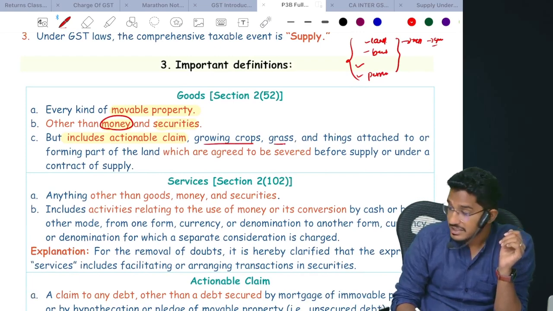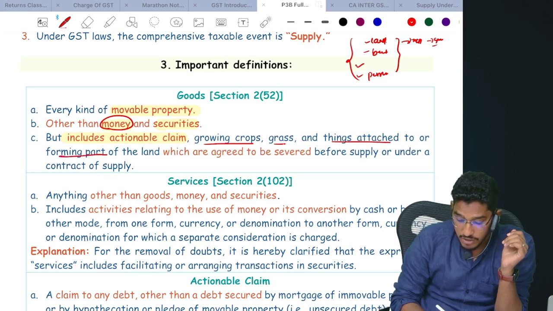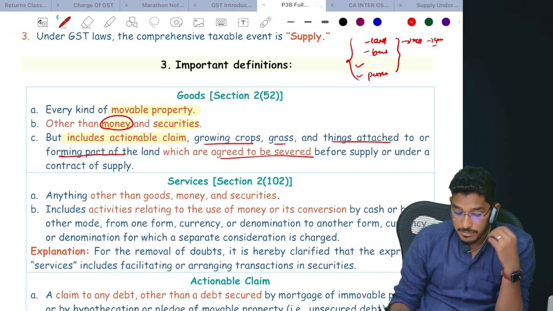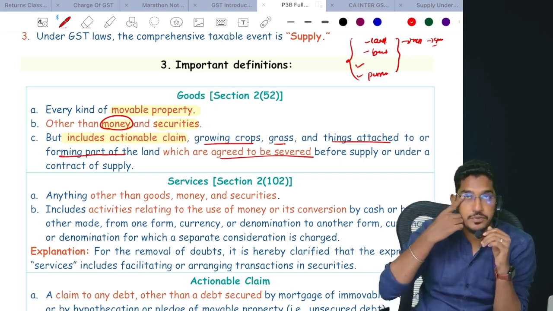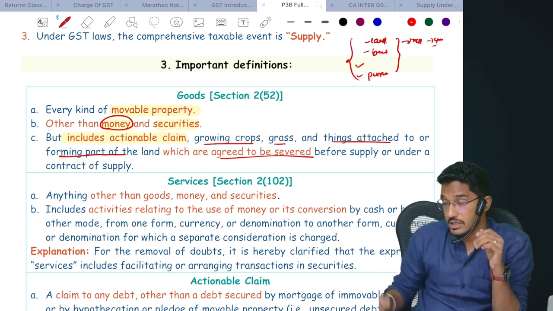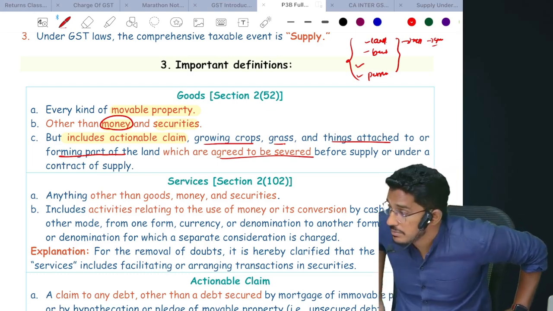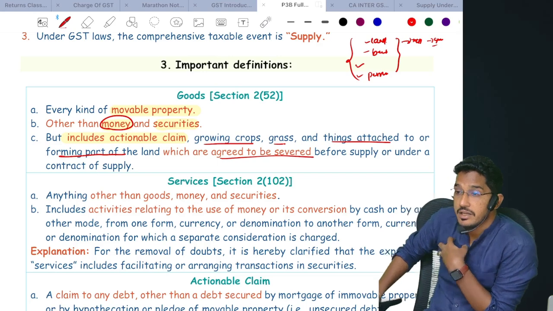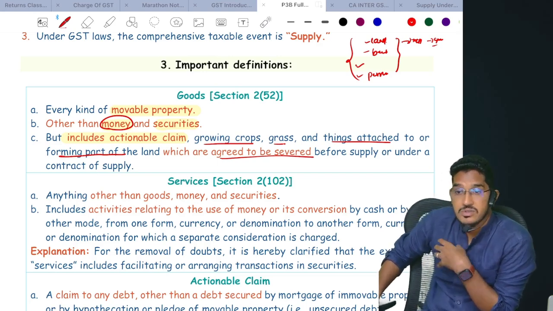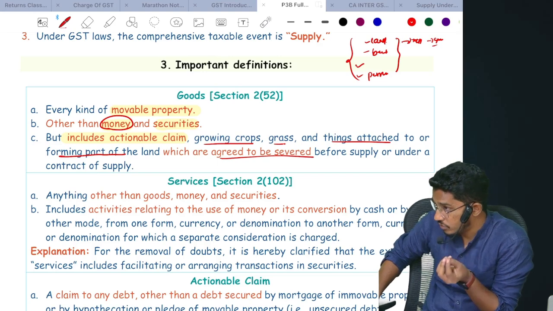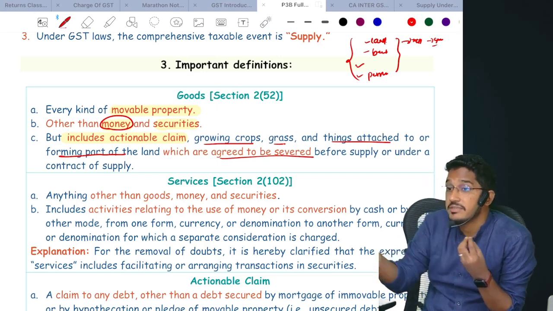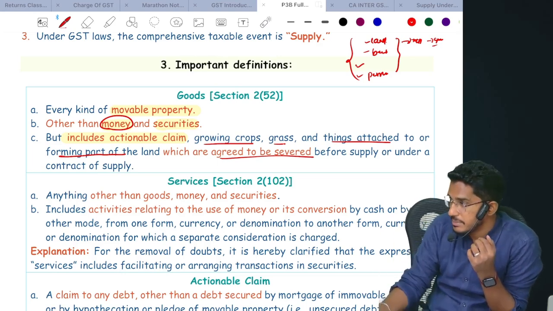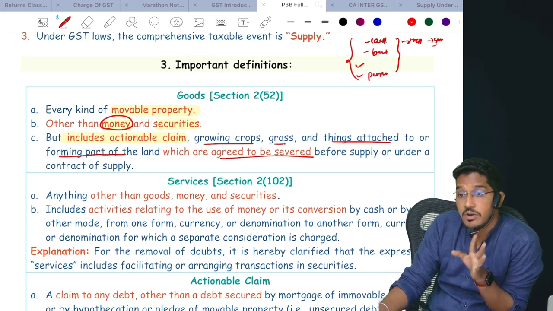Growing crops, grass, or things attached to or forming part of the land which are agreed to be severed before supply or under a contract of supply. What they are trying to say is, grass or crops are something permanently attached, forming part of the earth. But if I enter into a contract where I agree to supply that grass or crops, and I agree to sever it, meaning cut it before making a supply, then even that will form part of goods.